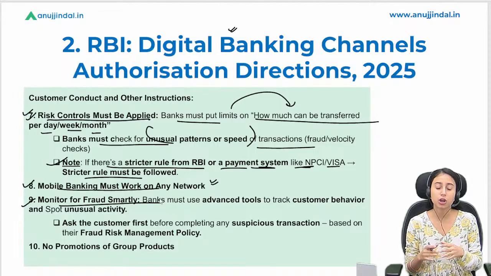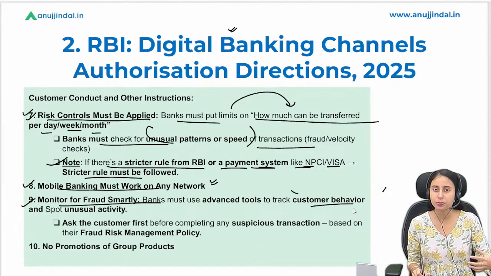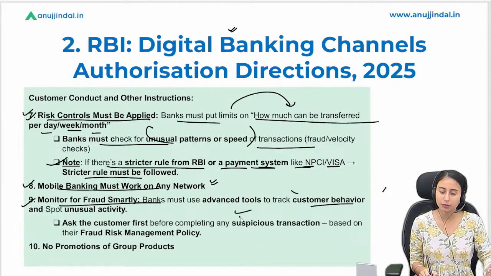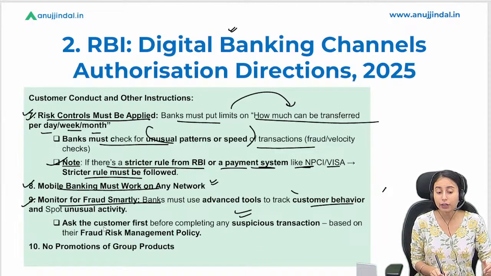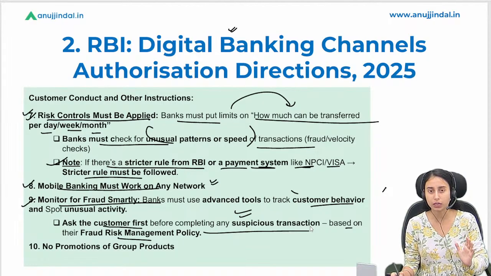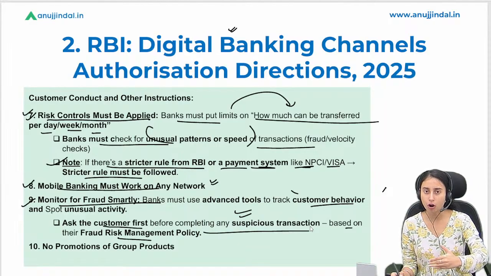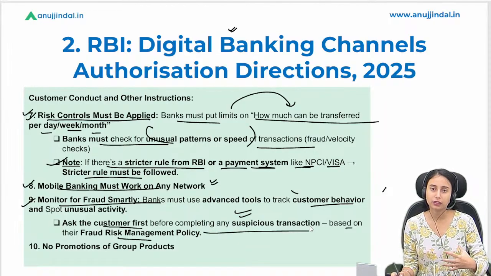सस्पिशियस ट्रांजैक्शन, कोई आप देख रहे हैं दैट कस्टमर बिहेवियर इज सस्पिशियस इन नेचर, ट्रांजैक्शन अनयूजुअल है, एक्टिविटी इज अनयूजुअल, such thing must be monitored by you and you have to ask the customer first before completing the suspicious transaction, ठीक है। based on the fraud risk management policy, आपको उसे जरूर इन्फॉर्म करना पड़ेगा, see this is what we are witnessing in your transaction activity, this is how we have seen your record, tell us what exactly you are doing, right?